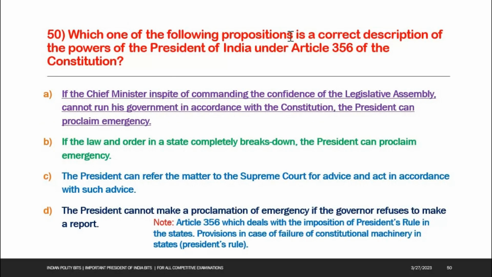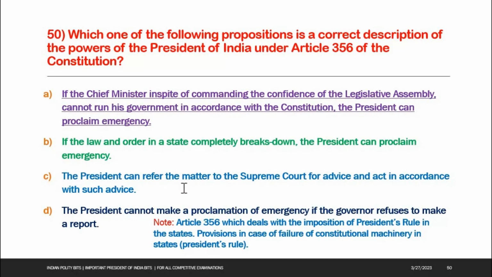Next one, which one of the following propositions is a correct description of the powers of the President of India under Article 356 of the Constitution? See the options. A. If the Chief Minister, in spite of commanding the confidence of the Legislative Assembly, cannot run his government in accordance with the Constitution, the President can proclaim emergency. Option B. If the law and order in a state completely breaks down, the President can proclaim emergency.